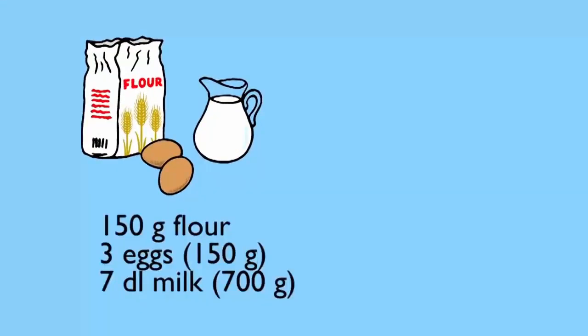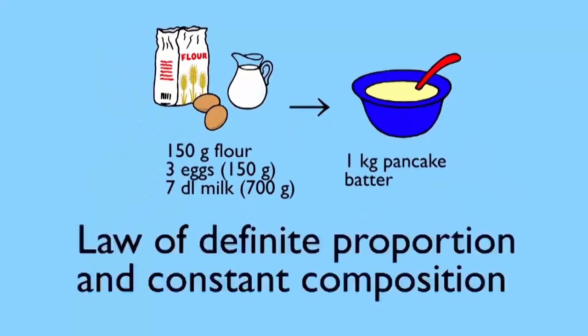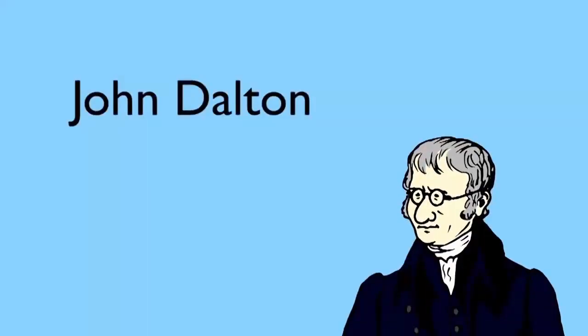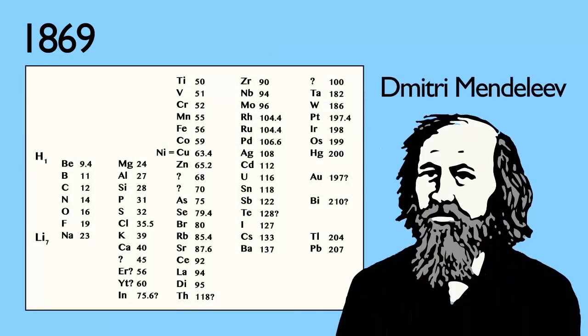These experiments on combining weights also showed that elements always combined in fixed ratios, the law of definite proportions and constant composition, and they led Dalton to publish his atomic theory in 1808. Modern chemistry had started. By mid-19th century, only half the elements had been discovered, but enough to enable Mendeleev to produce his famous periodic table. That was in 1869. Chemical equations began to be written as we now know them from about this time.